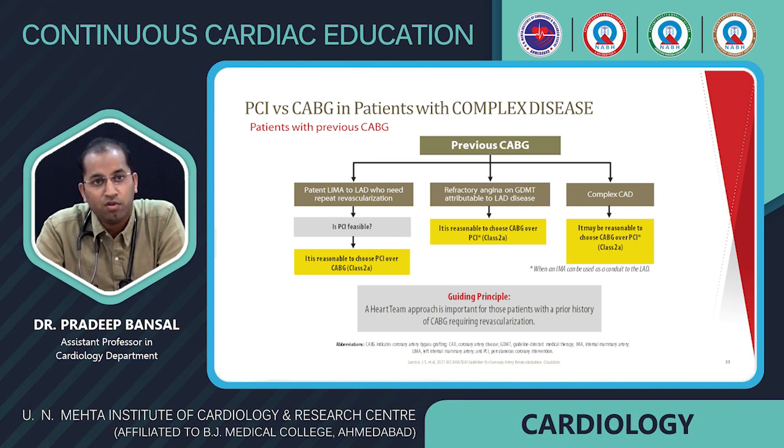If a patient has had previous CABG, and there is a patent LIMA to LAD who needs repeat revascularization, if PCI is feasible, then go to PCI; it is reasonable to choose PCI over CABG. But if there is refractory angina on GDMT attributed to LAD disease, and the LIMA is not patent to the LAD, then it is reasonable to choose CABG over PCI. And if there is complex CAD, it may be reasonable to choose CABG over PCI. So in this condition, a heart team approach is important for patients with a prior history of CABG requiring revascularization.